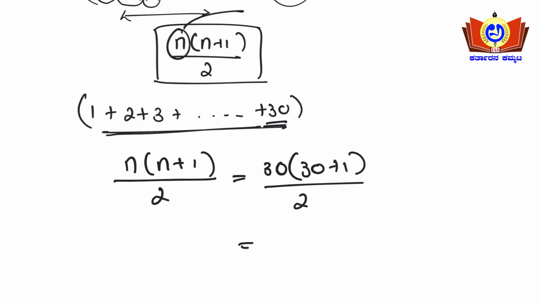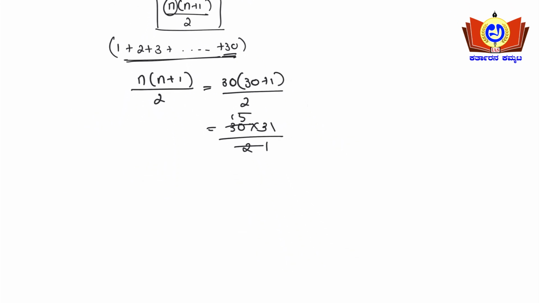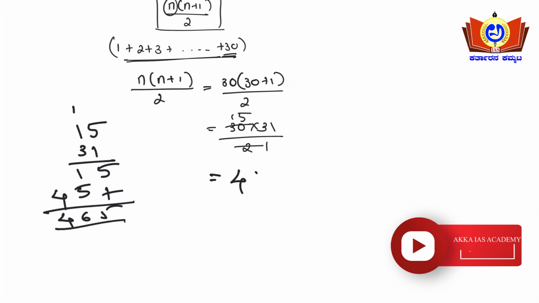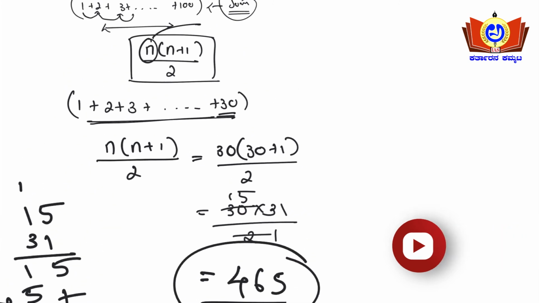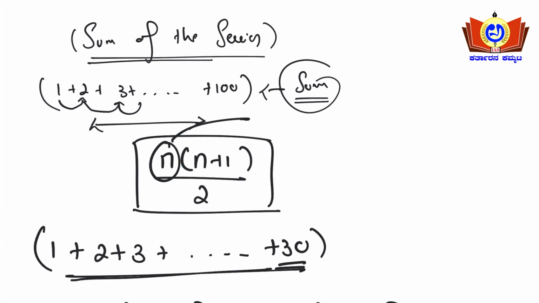Okay, 30 plus 1, 30 into 31 upon 2, so 2 1 times and 2 15 times, so 15 into 31, so 465 is the answer, friends. Okay, simple, right? So if at all you encounter a problem in this format, 1 plus 2 plus 3 to any n number, this is the formula here.